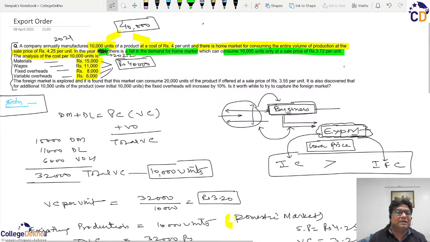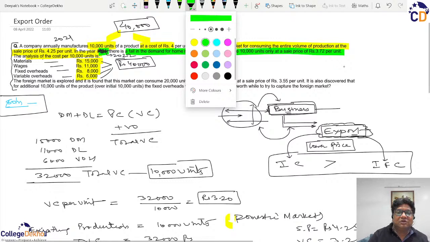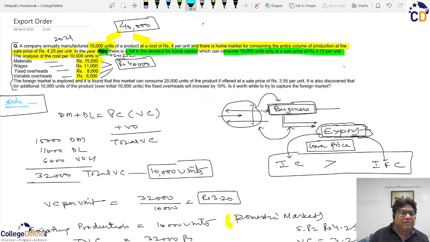So this is where our concept comes into play. If they explore the foreign market, then this market can consume 10,000 units at a price of 3.55. It means you are trying to decide about the acceptance of a foreign order, which is huge, almost double the size of the existing domestic demand. Existing demand is 10,000 units, and you are looking at an export order of 20,000 units.